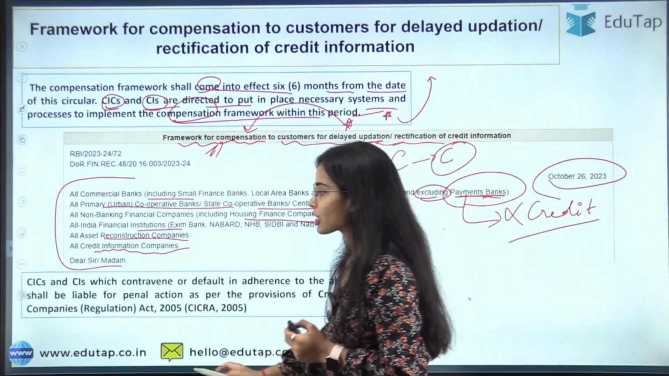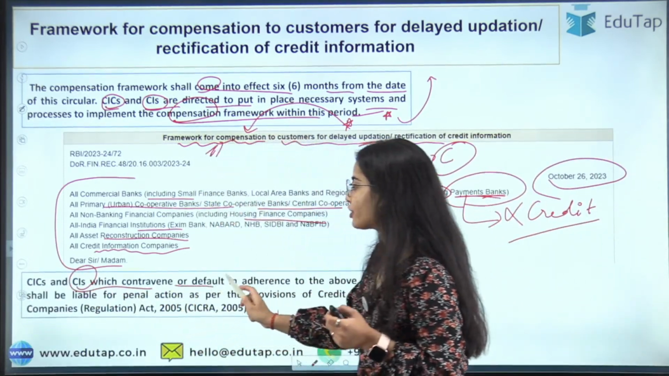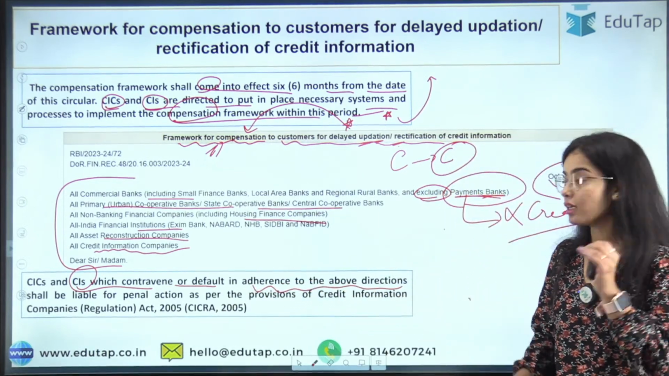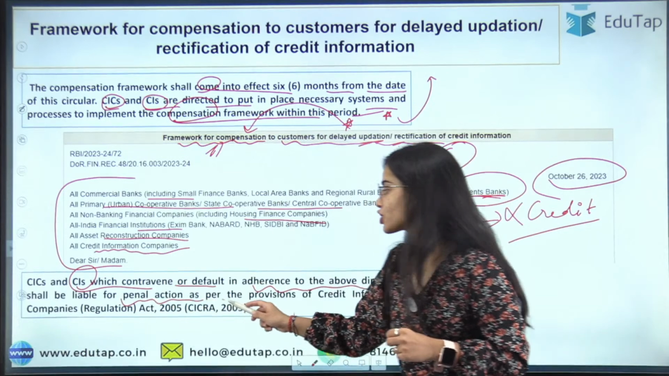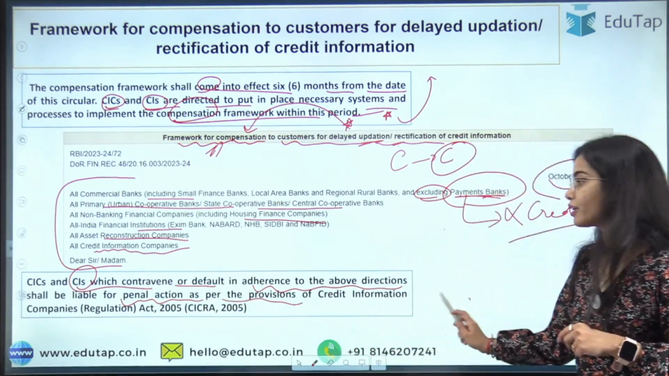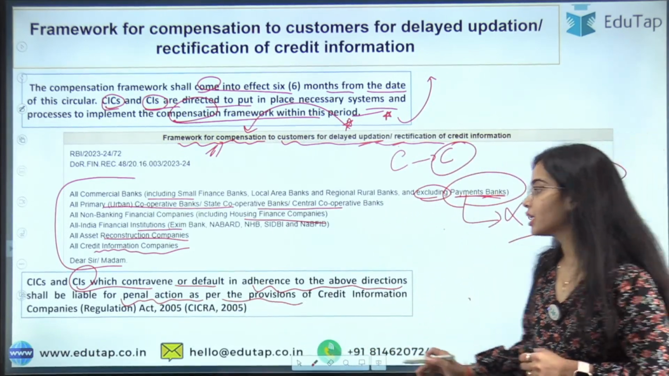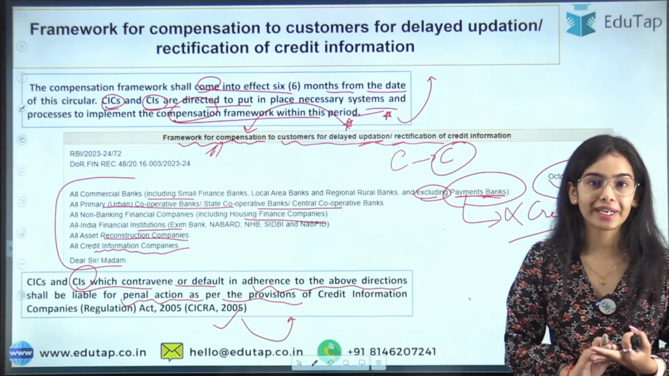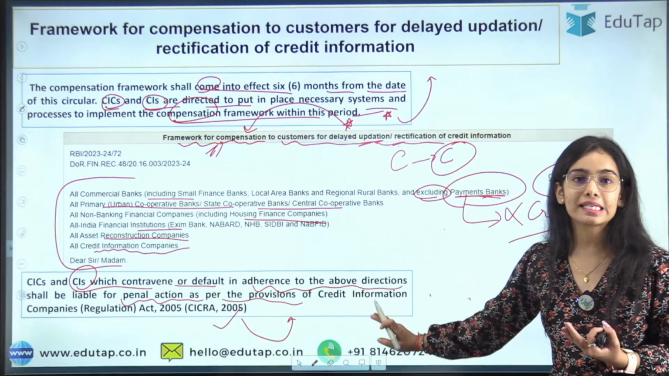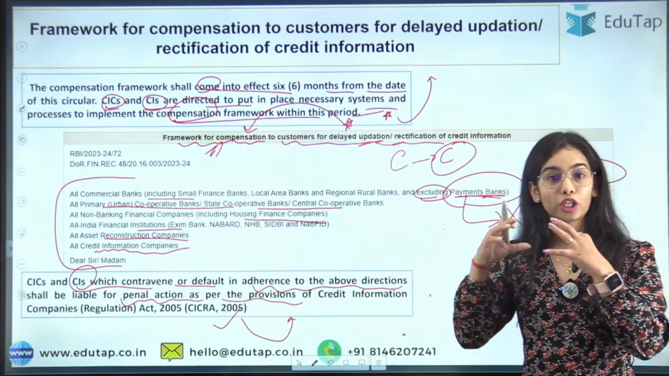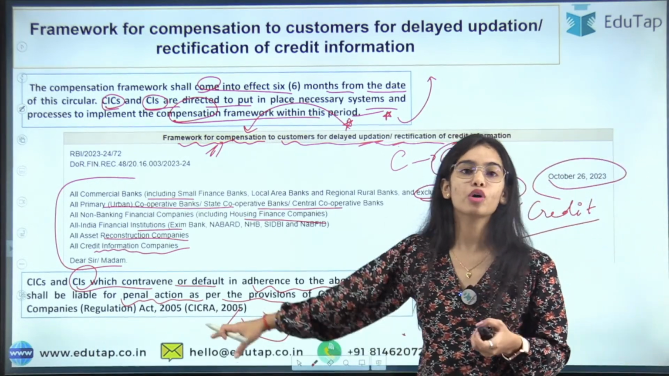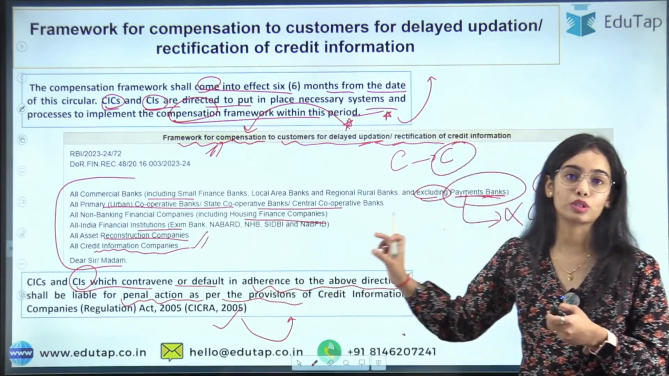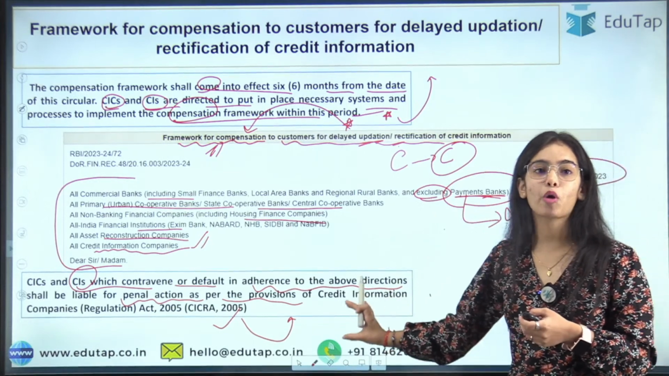Credit information companies and the credit institutions which contravene or default in adherence to the above directions shall be liable for penal action as per the provisions of the Credit Information Companies Regulation Act 2005, and under this act the framework has also been provided by the Reserve Bank of India. This act provides the authority to the Reserve Bank of India to provide the framework for the credit information companies also. So you have to remember this very important act.